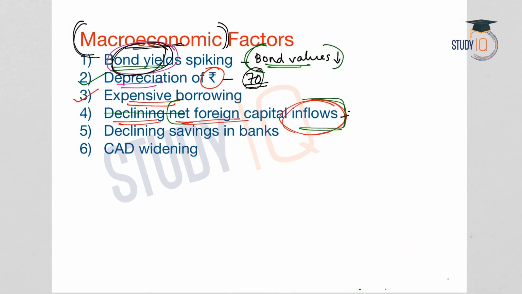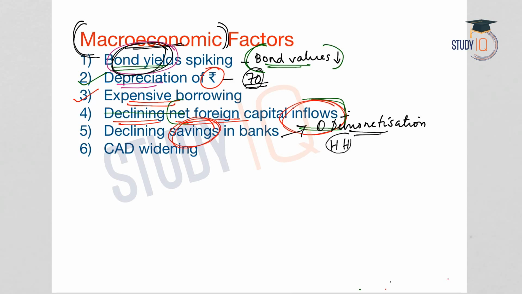Another important macroeconomic factor is the savings rate in the Indian economy. The economy is witnessing declining savings in bank deposits. We have seen that one impact of demonetization was that the pattern of savings of the households changed.